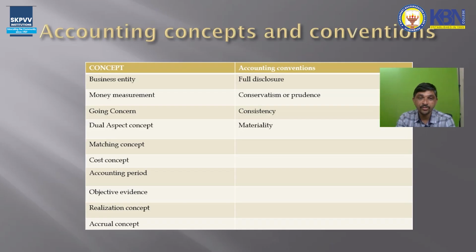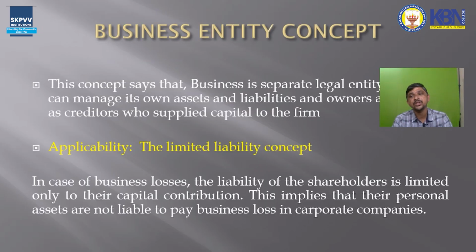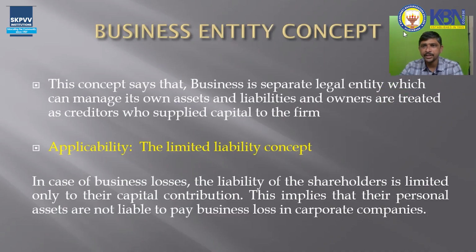While coming to the discussion of each and every one, we will start with the business entity concept. This concept says that business is a separate legal entity, which can manage its own assets and liabilities. The owners are treated as creditors who supplied the capital to the firm. So business is a separate entity and owners are treated as creditors.